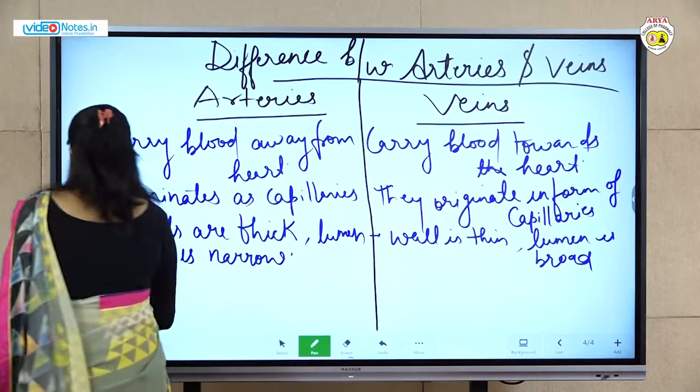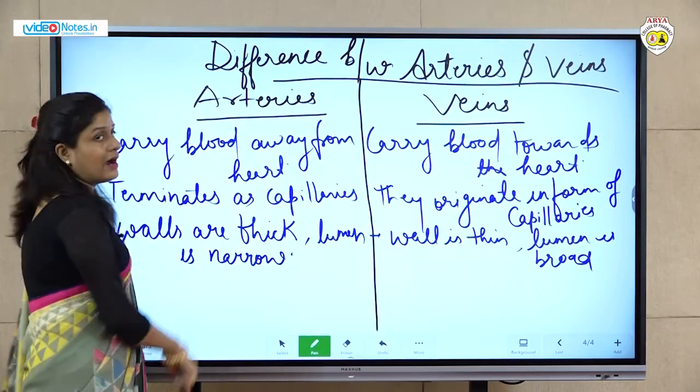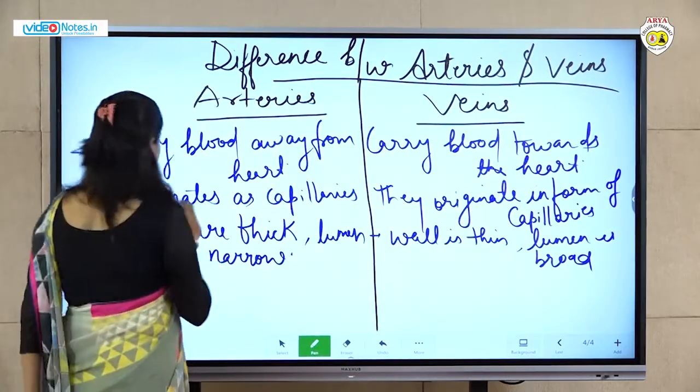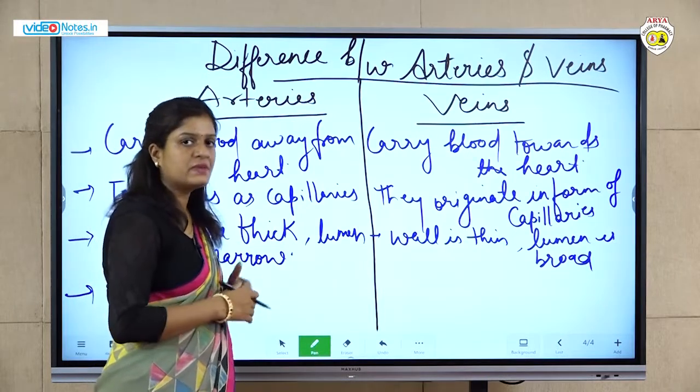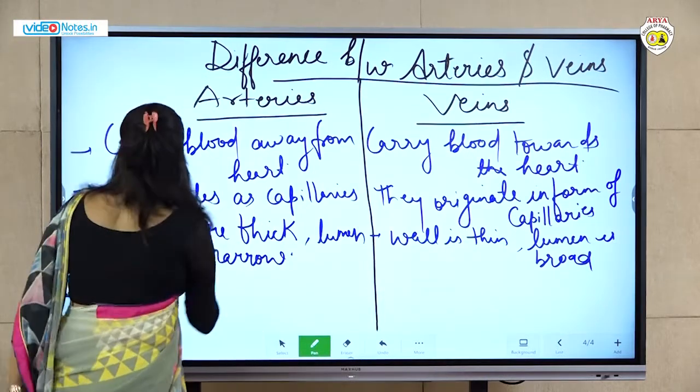Okay, the next one: in arteries valves are absent, and in veins some valves are present. I will explain the reason behind the presence and absence of valves.